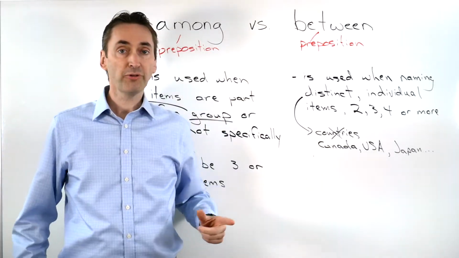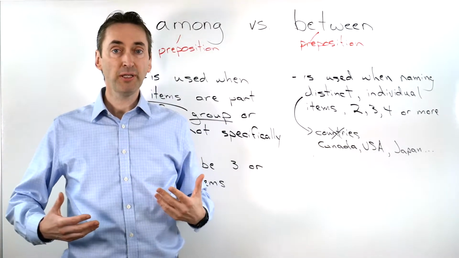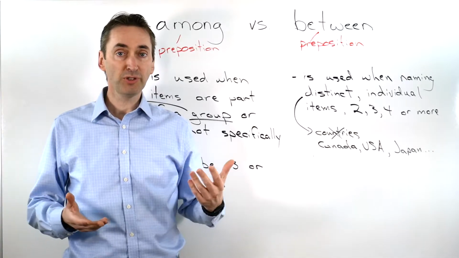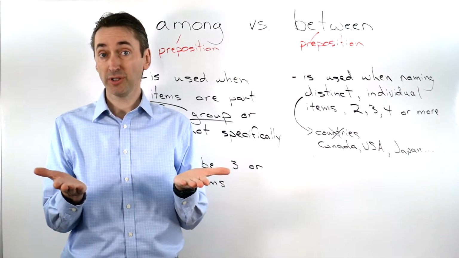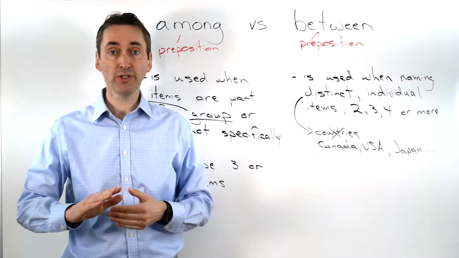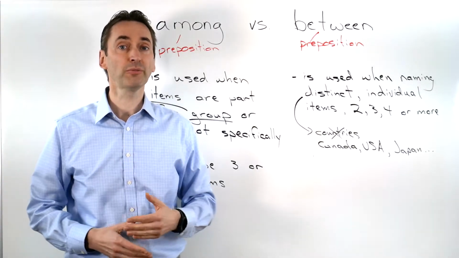Between is also a preposition, same as among. One problem people have with between is that many people believe that between can be used for two items only. This is not true. We can use between for 2, 3, 4 or more items.